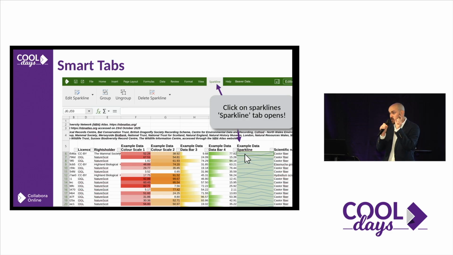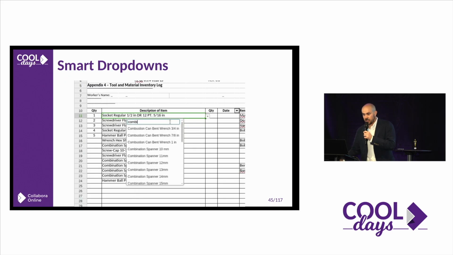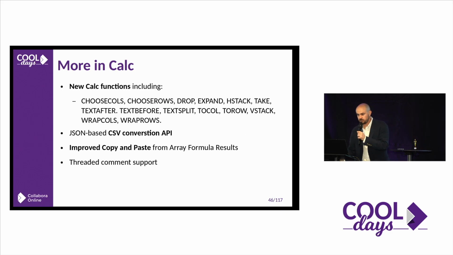You just need something small that allows you to make a decision, for example. And right now with this tab, you can do specific things in sparklines that are easy to see very easily on the tab menu. We have smart drop-down menus. When you are repeating products, or the same thing multiple times, you now have the possibility to create this drop-down menu, which allows you to be more efficient, more productive, and go quickly. And a lot of things on Calc, obviously.